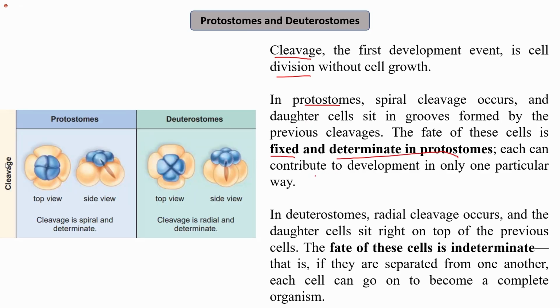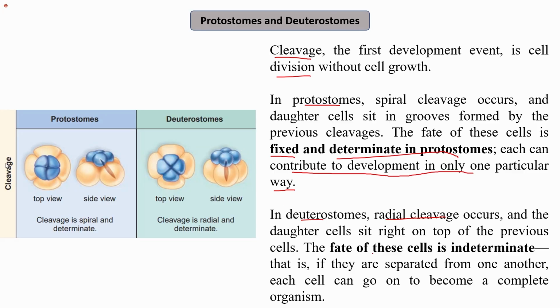What do I mean by determinate? Each cell can contribute to development in only one particular way. While in deuterostomes, radial cleavage occurs and the daughter cells sit right on top of the previous cells.